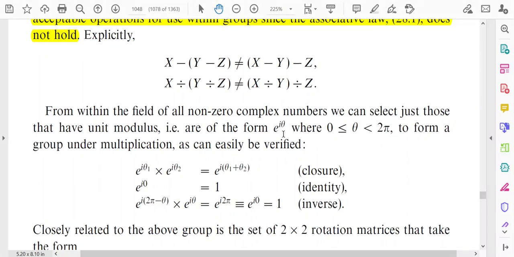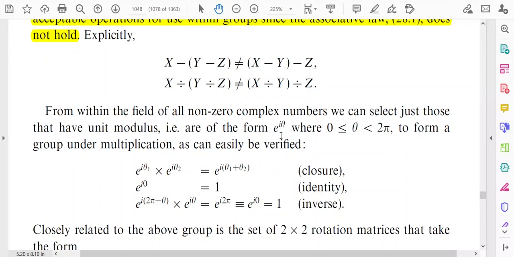This set of complex numbers forms a group under multiplication, and it can be verified in this way. The range of angle theta is 0 to 2 pi. Suppose we take two elements, e to the power i theta 1 into e to the power i theta 2. They are any two elements of the set e to the power i theta, where you are varying the angle theta.